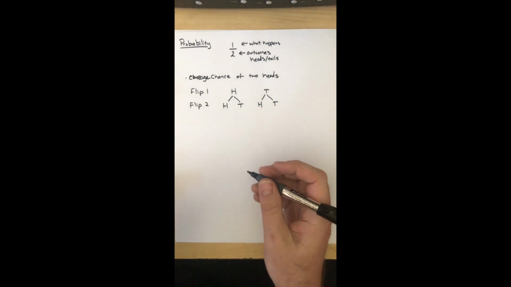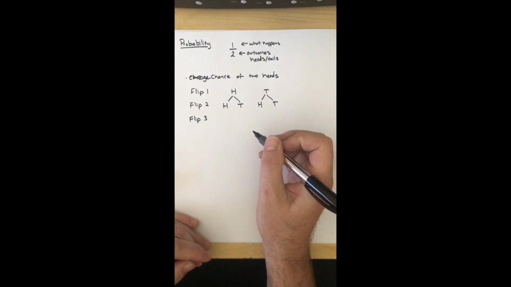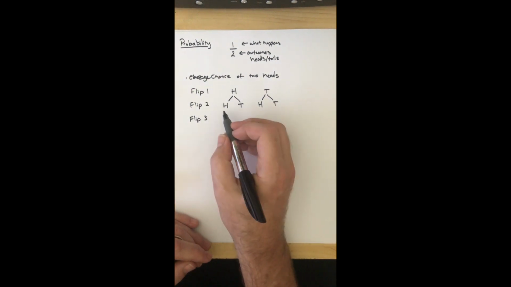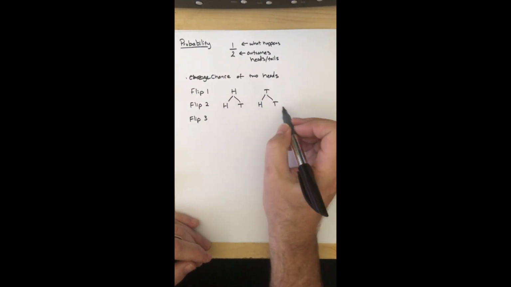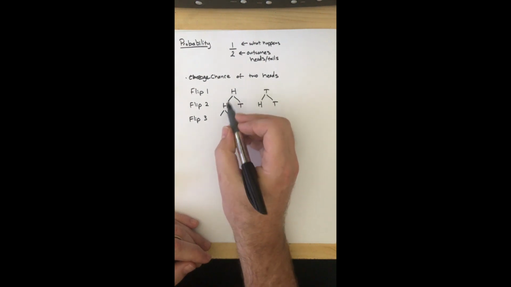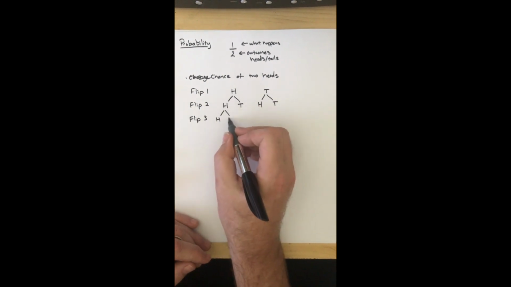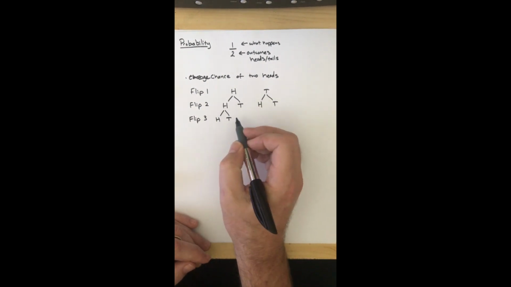I bet you can figure out what I'm going to ask next. And that is, what happens if I flip a coin one more time and have three flips? Well, the branches continue the same way. This is kind of like a tree map. In fact, it is a tree map. So if I got heads and then heads for the first and second, I could get heads again. Ooh. Or I could get tails on that third flip.